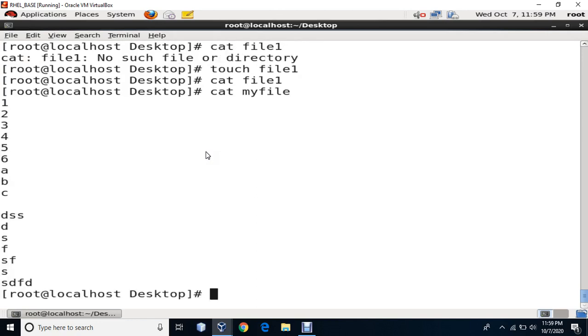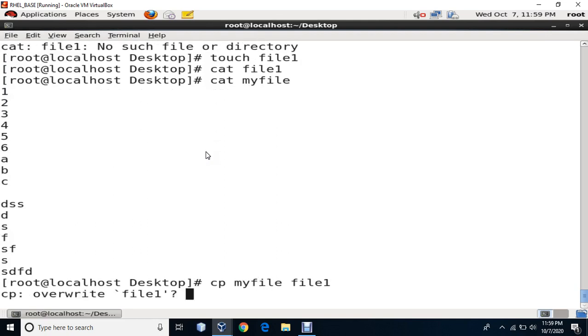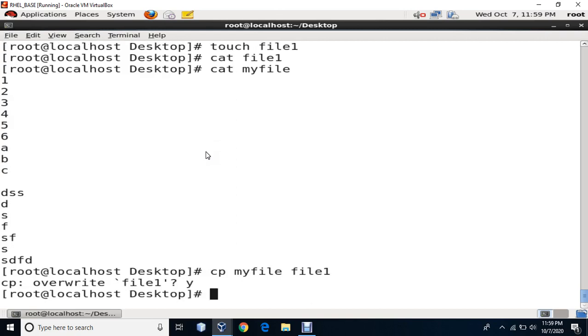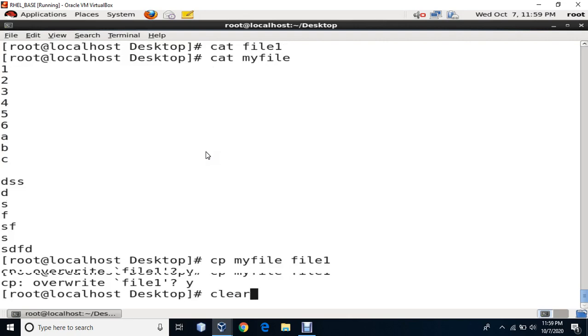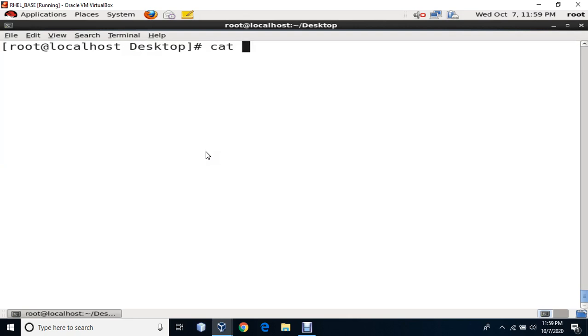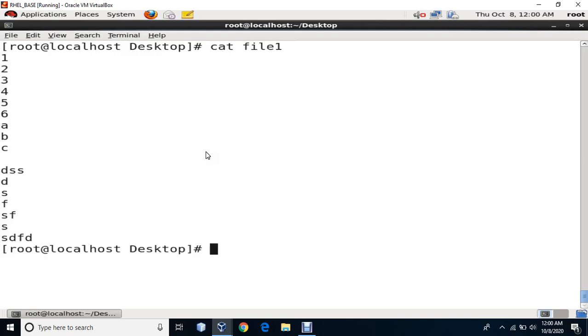So what I want to do is copy my file contents into file 1. Okay. It is asking, do you want to overwrite file 1? I will say yes. So what exactly happened? I have just now copied whatever was there in my file into file 1. I will just clear the screen and show you cat file 1. See, the contents are copied.